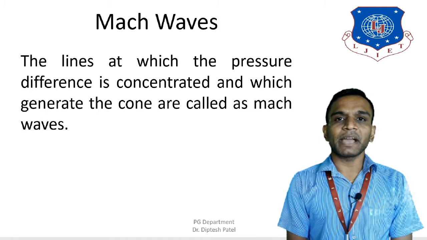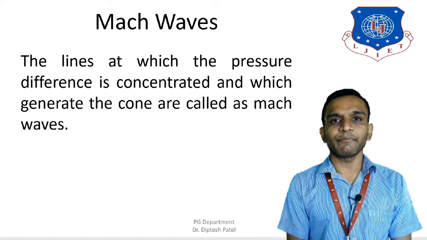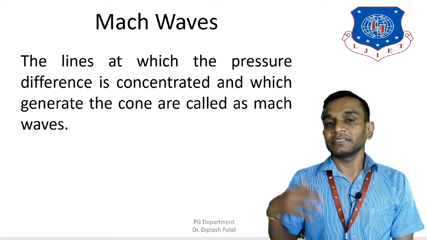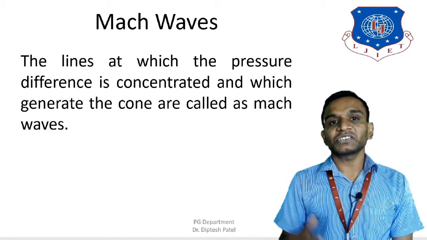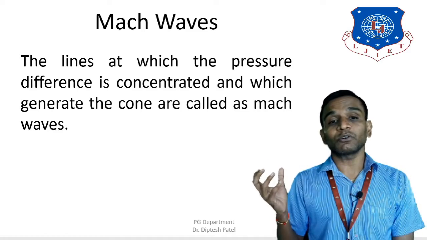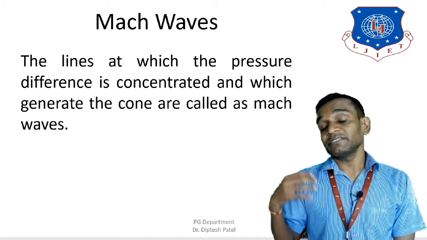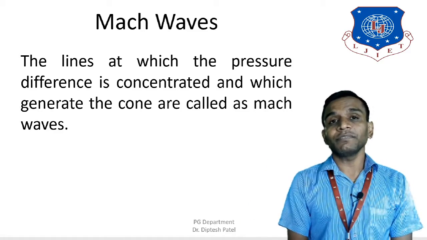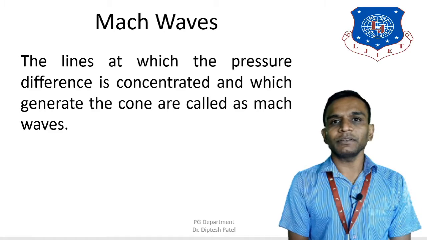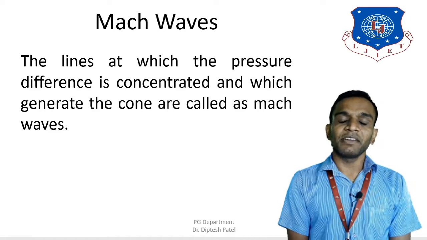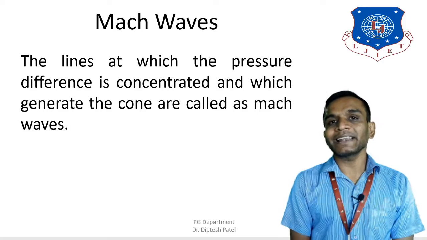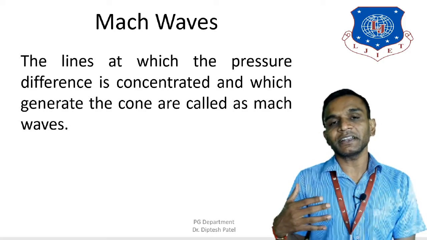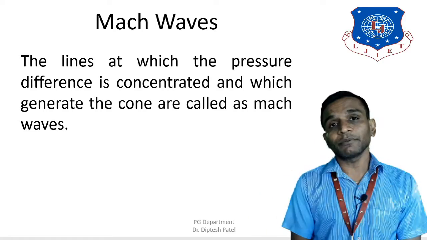Next one is Mach waves, which are also known as Mach lines. The line at which the pressure difference is created or concentrated, which generates the ultimate cone, also known as the Mach cone, is called the Mach waves or Mach lines. So Mach lines are basically generated from the point of the source.